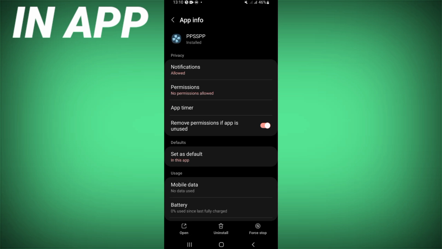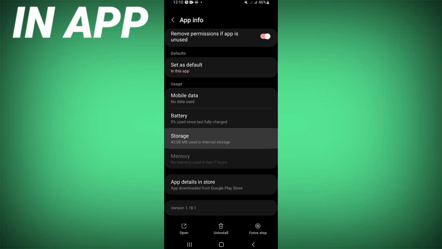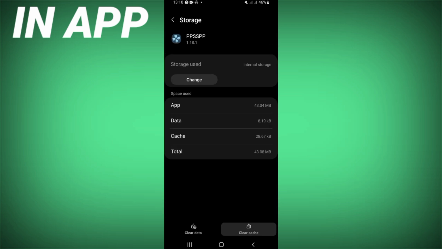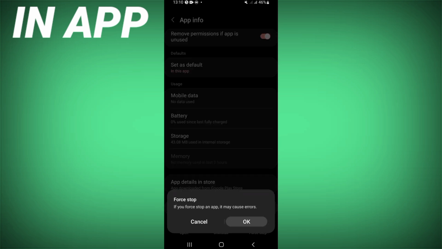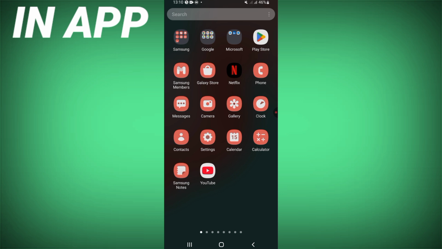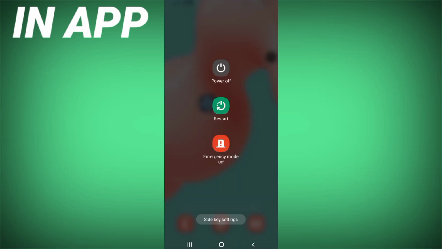So you have to scroll this list down. Right now click storage, click clear cache, and after that go back, click force stop, click OK. So go to Play Store or App Store, update PSP, and right now restart your device, and that's it.